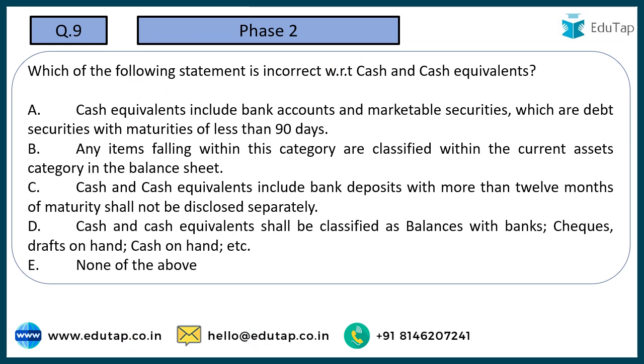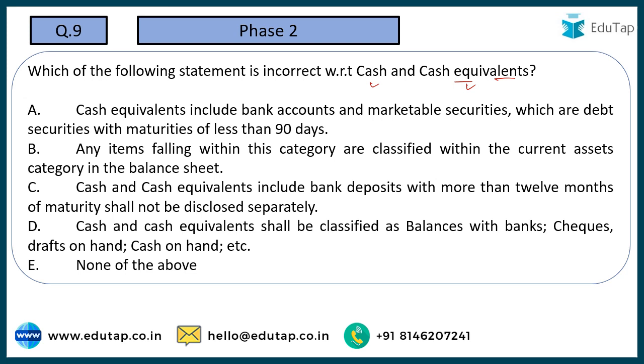Now coming to the next one, which of the following is incorrect with regard to cash and cash equivalents? So when we are preparing our cash flow statement, which is a part of the financial statements of a company, we are talking about the flow of cash and cash equivalents. So what are cash equivalents? They are those assets which you can easily convert into cash without any uncertainty, and there is not going to be much delay in the conversion of these items into cash. Usually these items have maturities of less than 90 days, less than 3 months. So less than 3 months maturity, they are considered as cash equivalent.